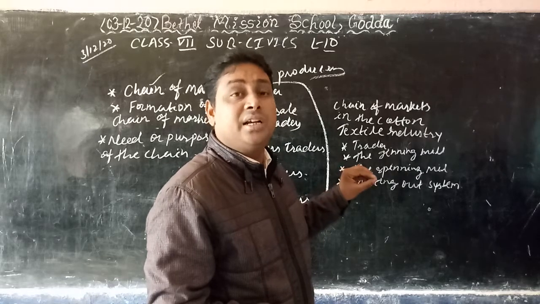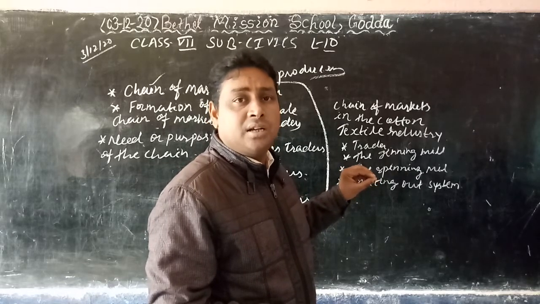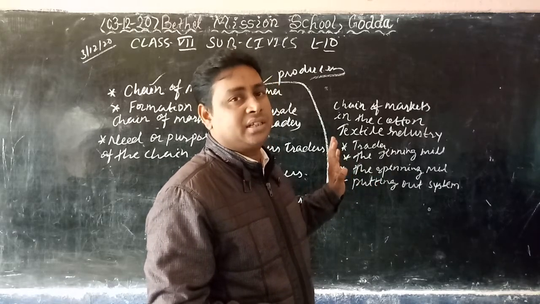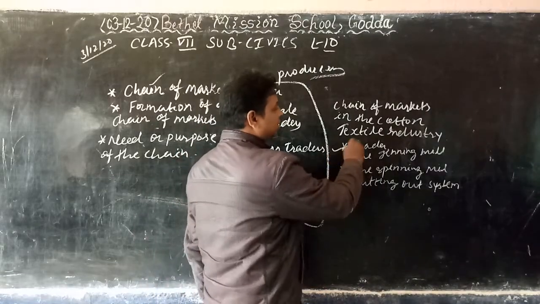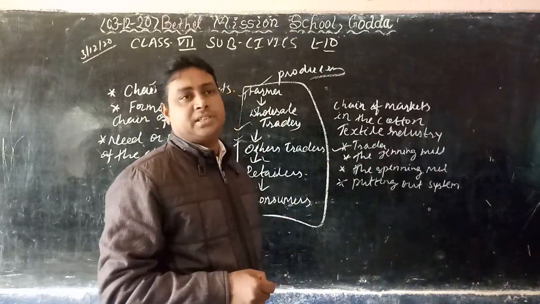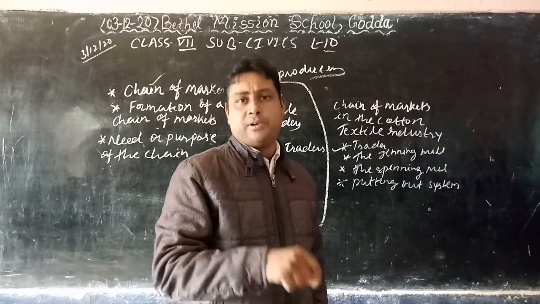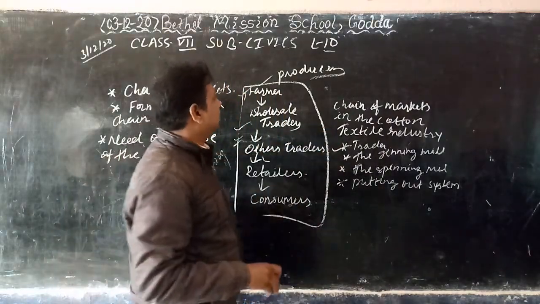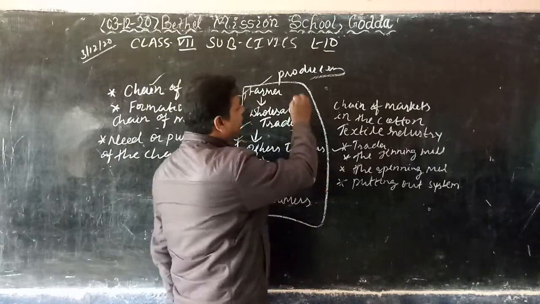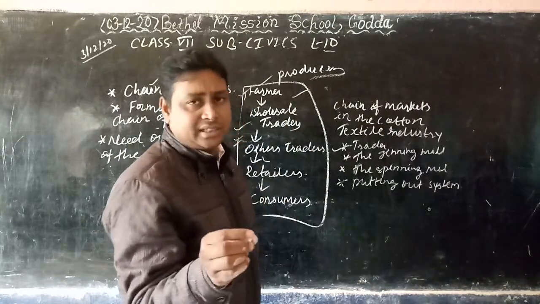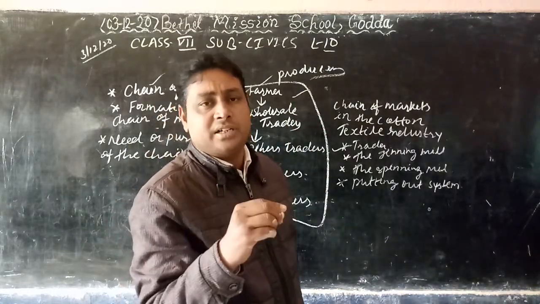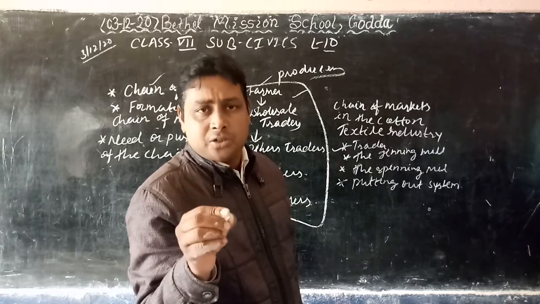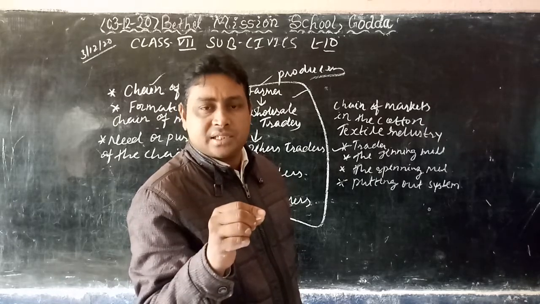That's why they needed money, and so they borrowed money from the traders. It means the trader was the powerful person in the market, and now also is the powerful person in the market. So the farmer was buying the seed from the trader. That's why he needed to take money from the traders.